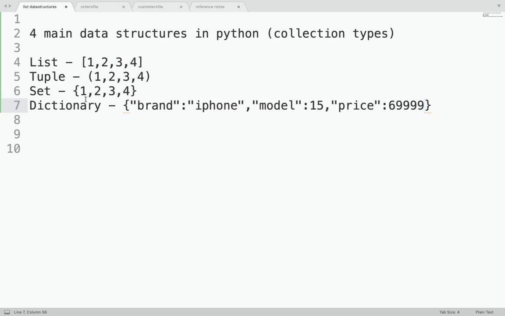Now, these are the four important data structures that you should know in Python. And if you want to go into the data field, like a data engineer, data analyst, or data scientist, talking about these collections is super important. So in this session, I would talk about lists and, to some extent, tuples.